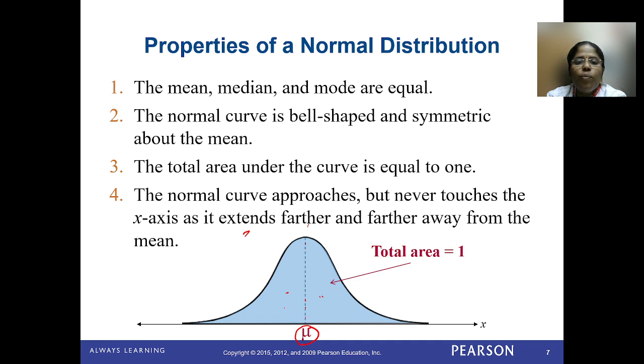See the picture. Here the normal curve approaches but never touches the x-axis as it extends further away from the mean. By looking, it seems that it is touching the x-axis, but if you enlarge it, you can see that the curve never touches the x-axis. Please keep it in mind. So this is the fourth property.